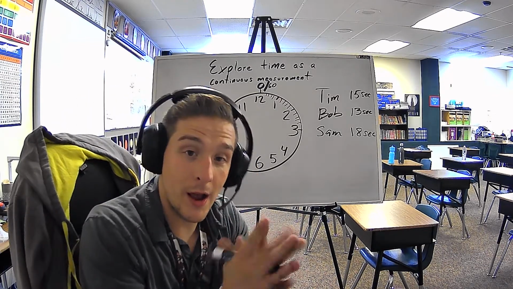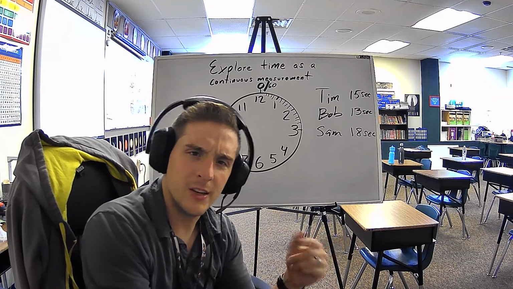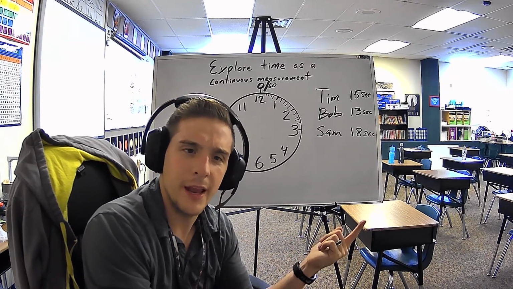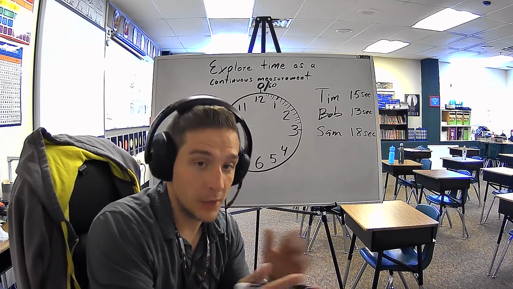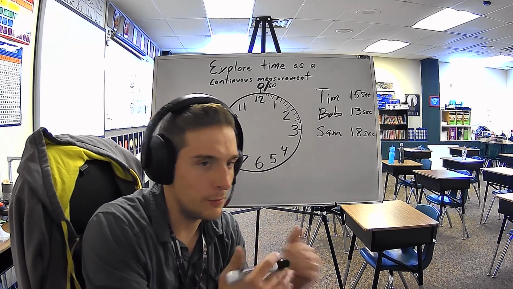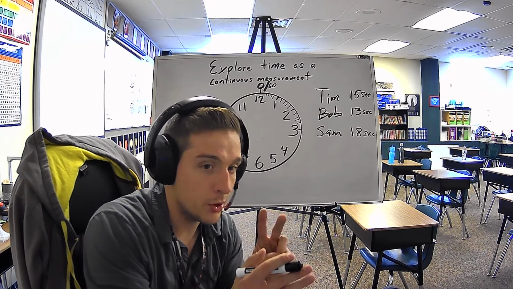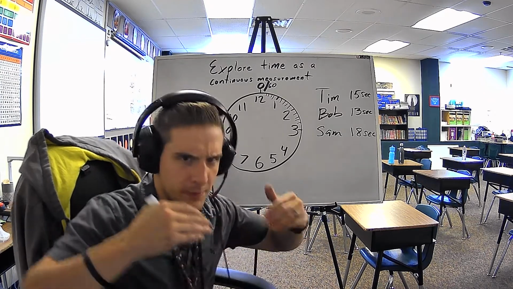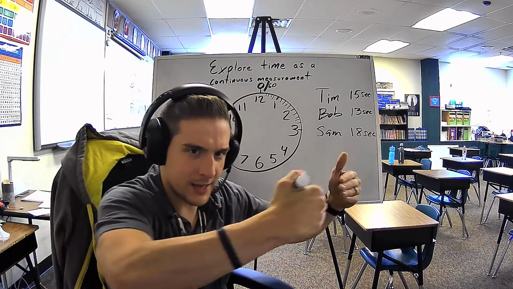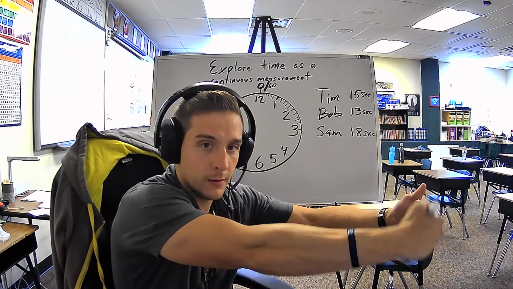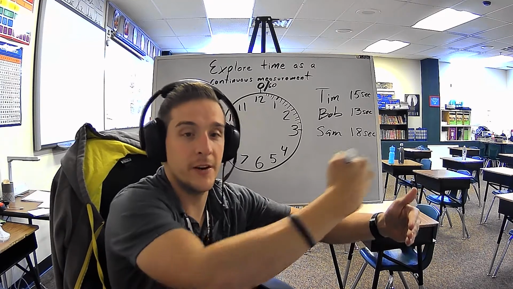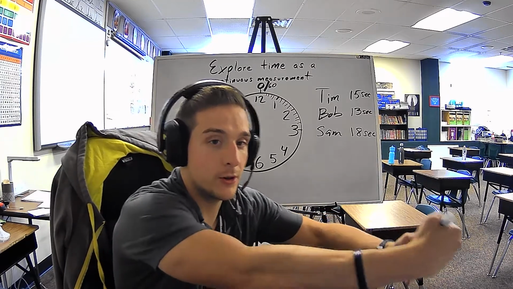Now you could also ask a question of how much faster did Bob finish the race than Tim? And then you do the difference there. Bob finished at 13, Tim finished at 15. How many seconds are between that? 2. So if Bob and Tim started racing at the exact same time, Bob finished, and then 2 seconds later, Tim finished. So Tim finished 2 seconds after Bob.